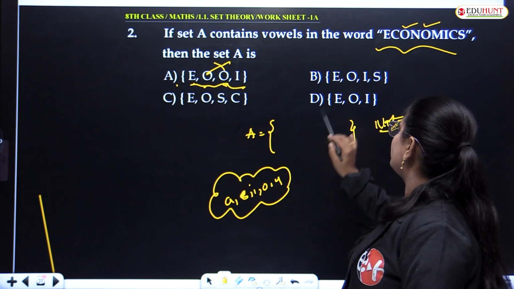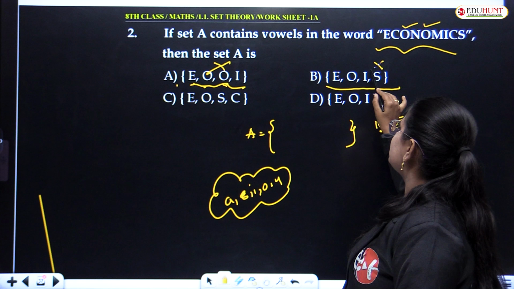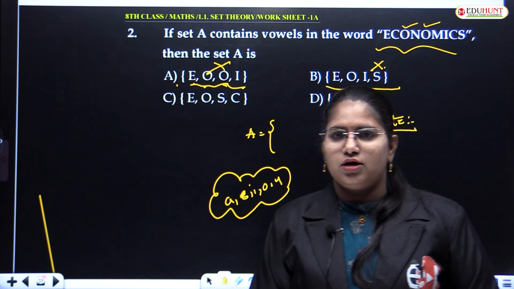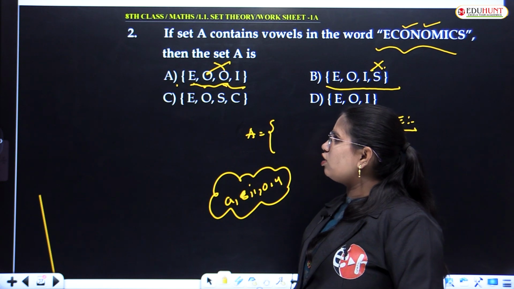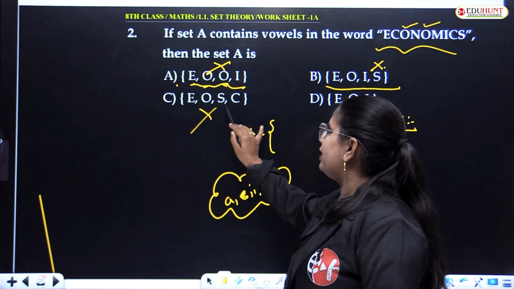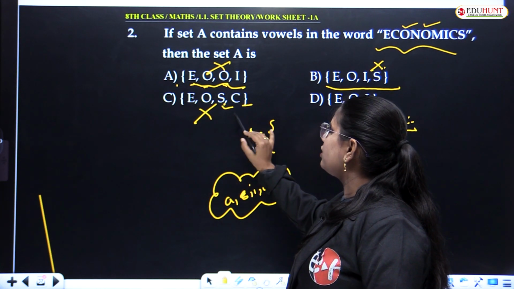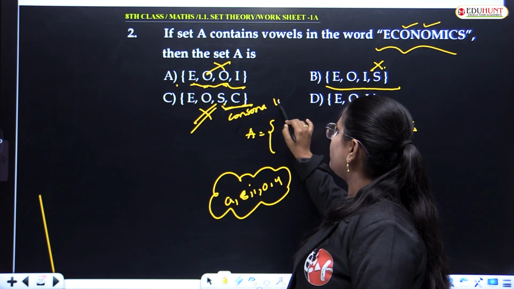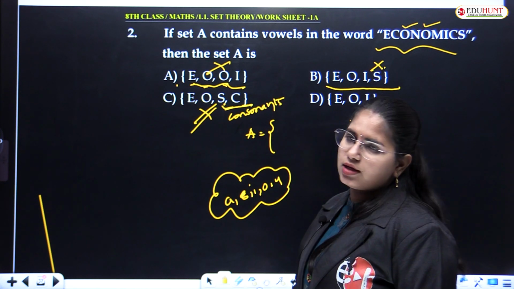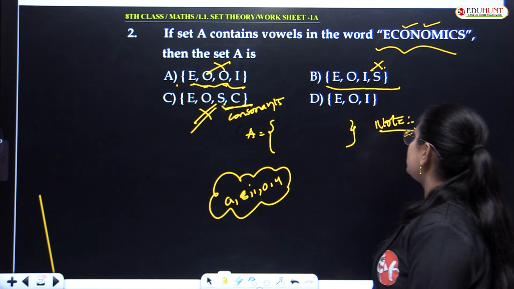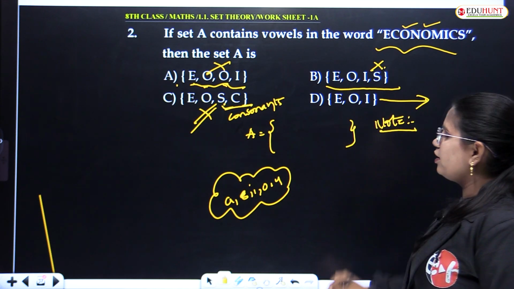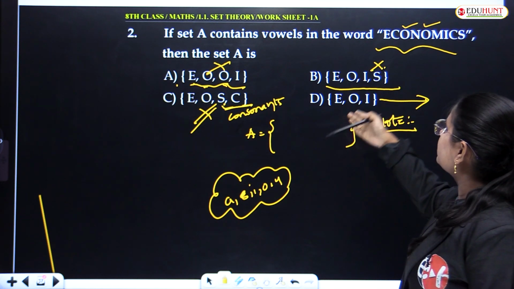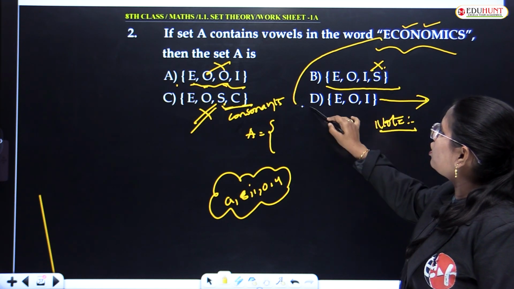Next, E, O, I, S, where S is not a vowel, so option B is deleted. Check option C: E, O, S, C, where S and C are consonants, not vowels, so option C is also deleted. Next, option D: E, O, I, all 3 are vowels and all from economics.